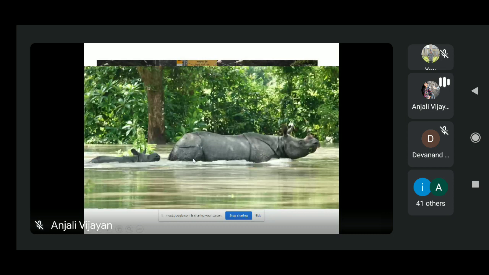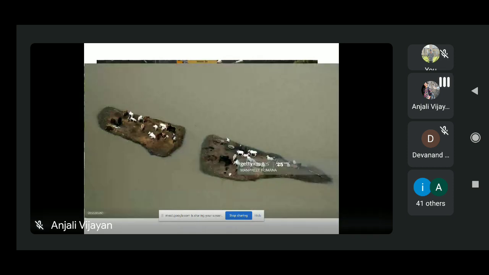This is another photo, from Kaziranga National Park during flooding. Kaziranga National Park is one of the main attractions in Assam state. See this flooding in the Brahmaputra River. This happens every year, so the state of Assam is a very flood-prone state. In the picture you can see some one-horned rhinos moving in the flooded national park. If you search on the internet, you can see many such images, which are very sad to see.